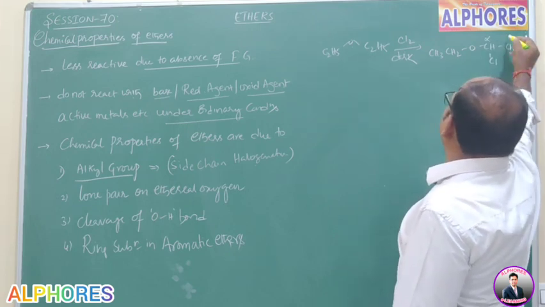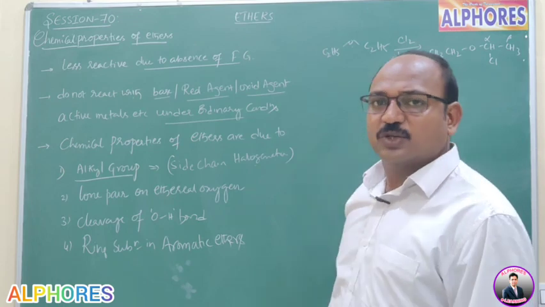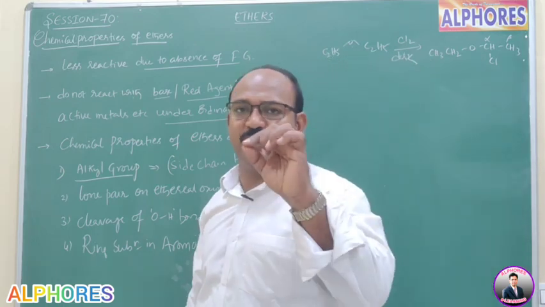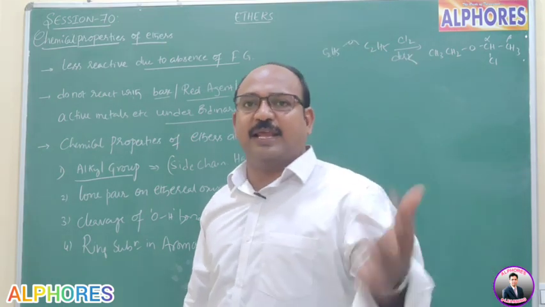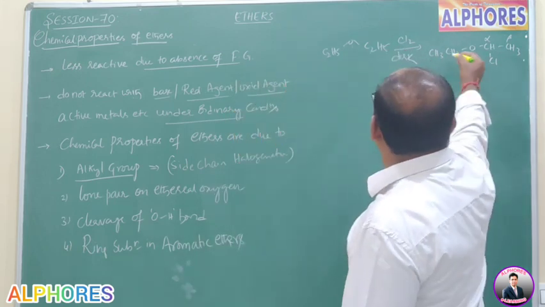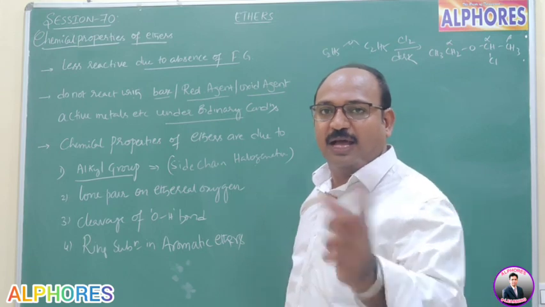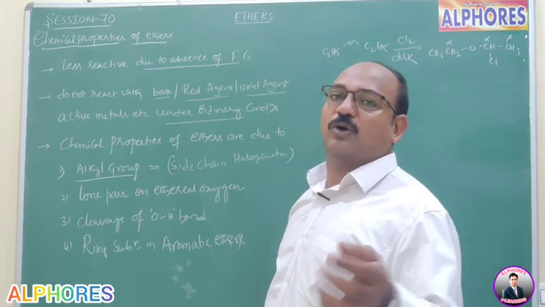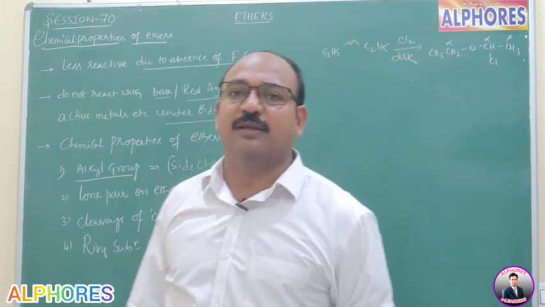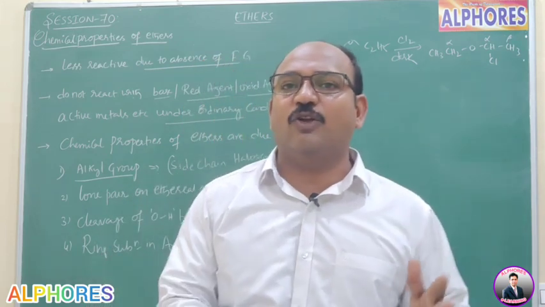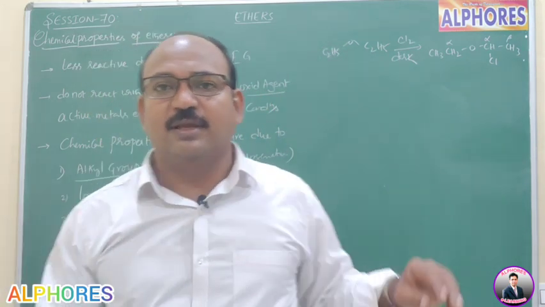Here this carbon is called alpha and this carbon is called beta. So alpha halo ether. If further halogenation takes place, this alpha carbon containing hydrogen will be replaced, then what we call alpha alpha dash dichloro diethyl ether. That we will discuss. Okay.